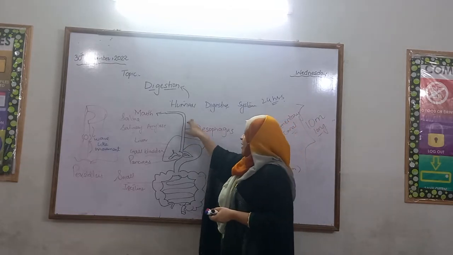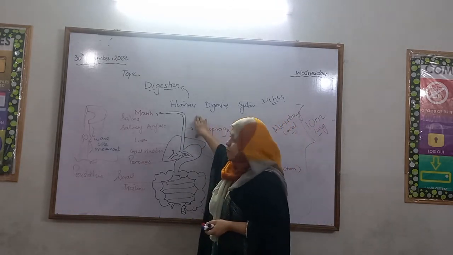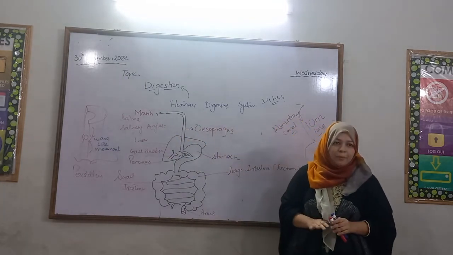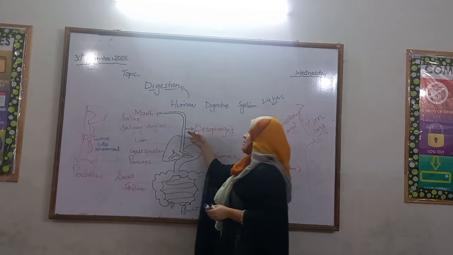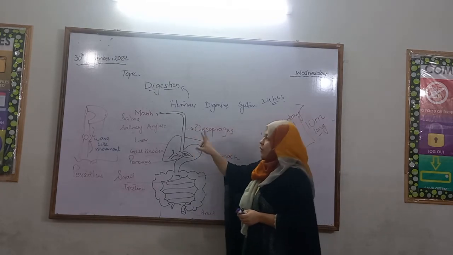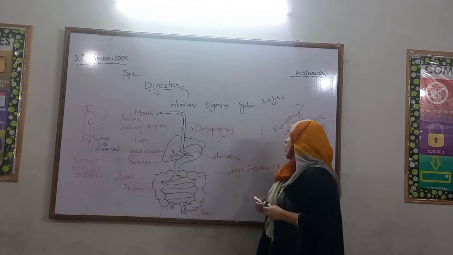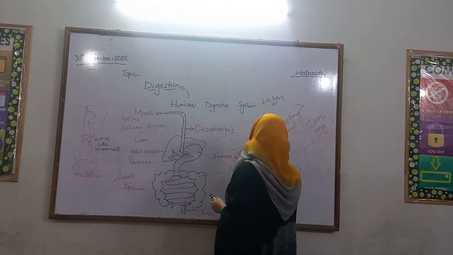What is the esophagus? This is just the connecting tube that connects mouth and stomach. No digestion will happen here. There is this peristalsis movement in the esophagus which transfers food from mouth to stomach. Now comes the stomach.